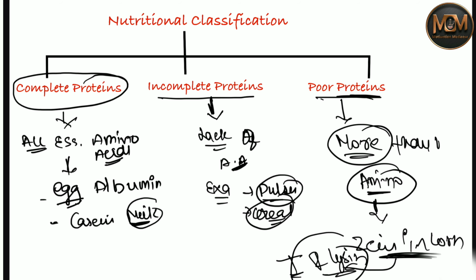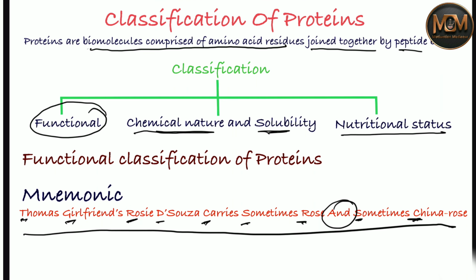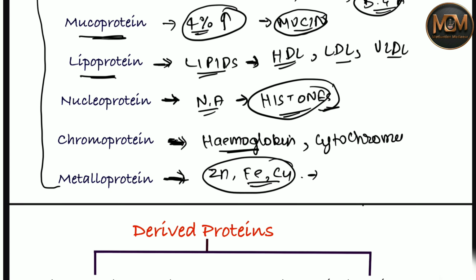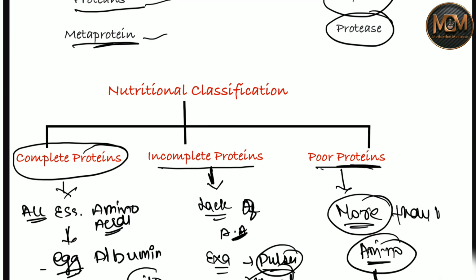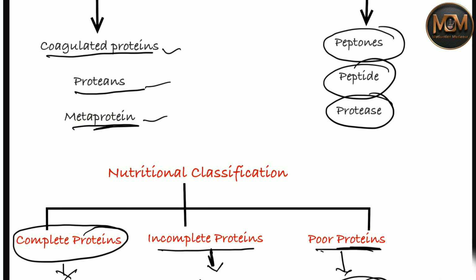So that was all about the classification of protein. As I told you, for the very first time we divided them by functional, then chemical nature and solubility, and the nutritional status. We have studied functional, and to learn the functional proteins I have made a mnemonic. From this mnemonic you can easily learn the functional proteins. All right, and in the chemical and solubility, I have told you over here. And the last one, sorry, not derived, nutritional classification. So it's very easy to learn and understand the classification of protein.